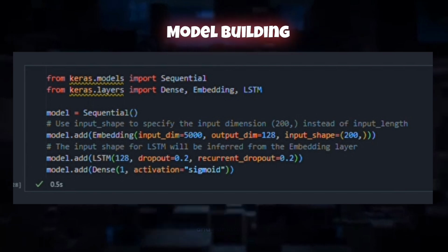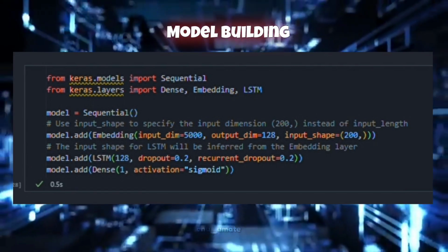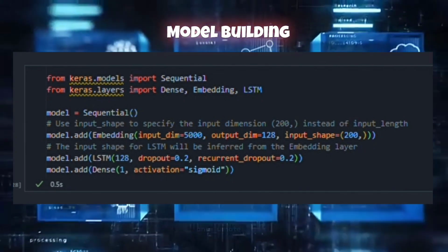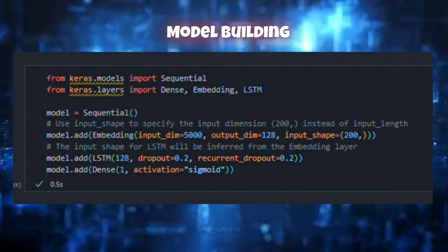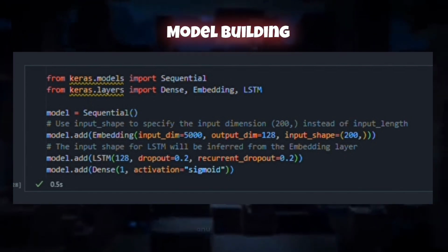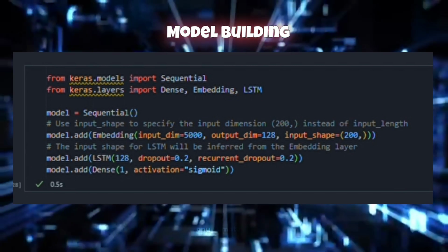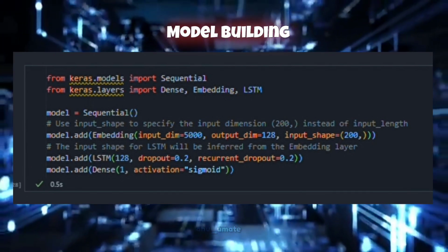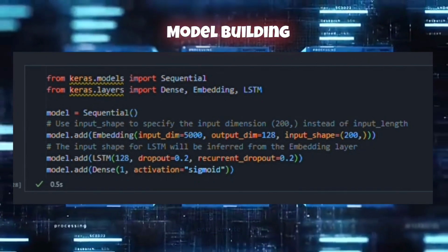Finally, we arrive at the dense layer with a single neuron. This neuron is like the judge at the end of a competition. It makes the final call on whether the review is positive or negative. It uses a sigmoid activation function. And there you have it, our LSTM model in all its glory. By combining these layers, we teach the model to read, comprehend, and classify the sentiment of movie reviews just like a human would, but at lightning speed.